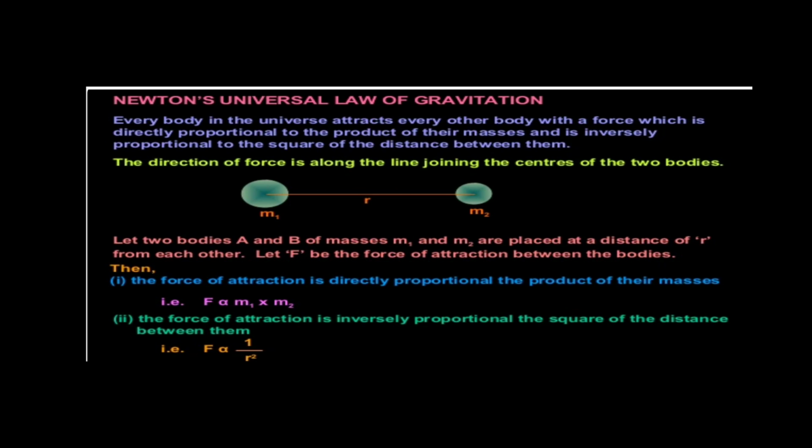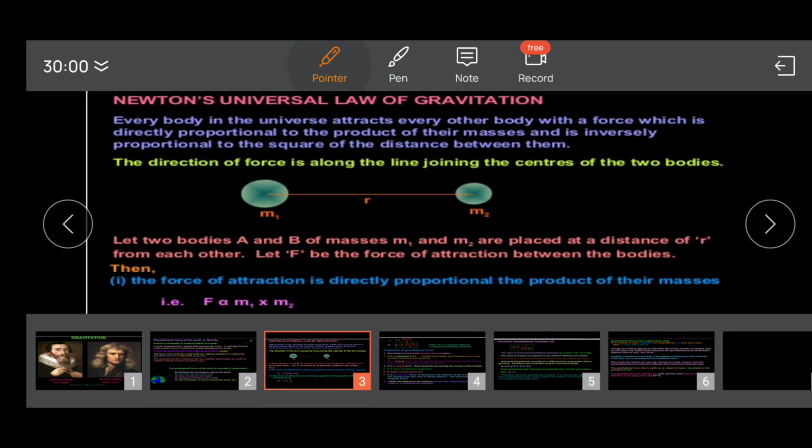So let us take two bodies A and B, as we see here in the figure, having masses m1 and m2. We don't know which one is bigger, which one is smaller. We just say m1 and m2 are placed at a distance of r from each other. So the distance between them is r. Let F be the force of attraction between the two bodies. Then what is said? The force of attraction is directly proportional to the product of the masses.